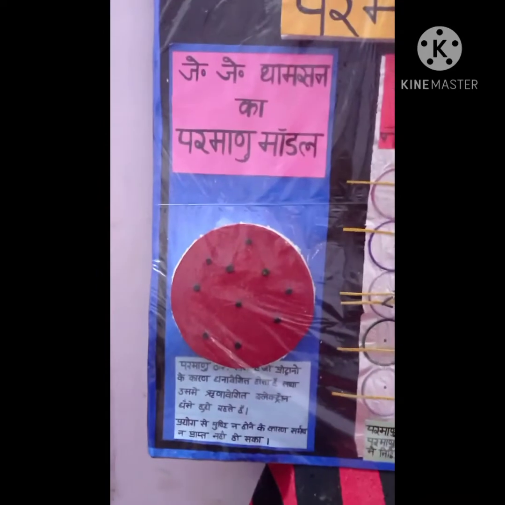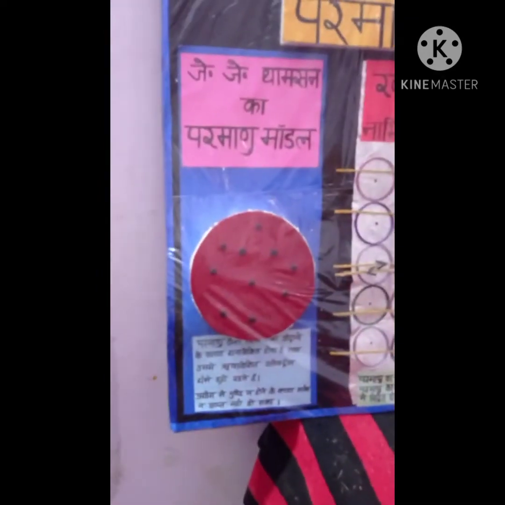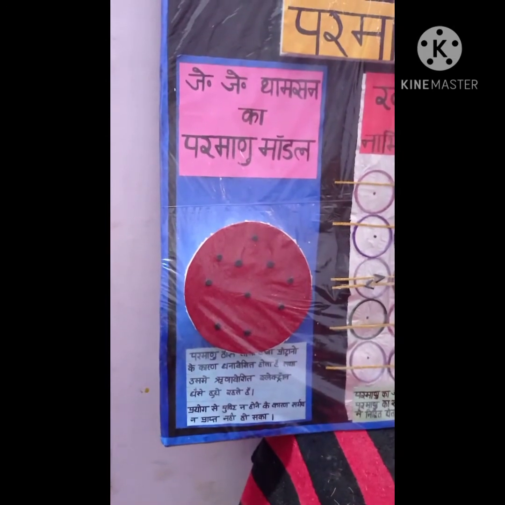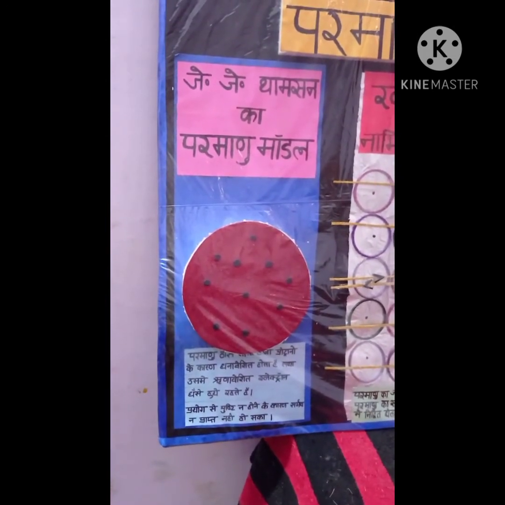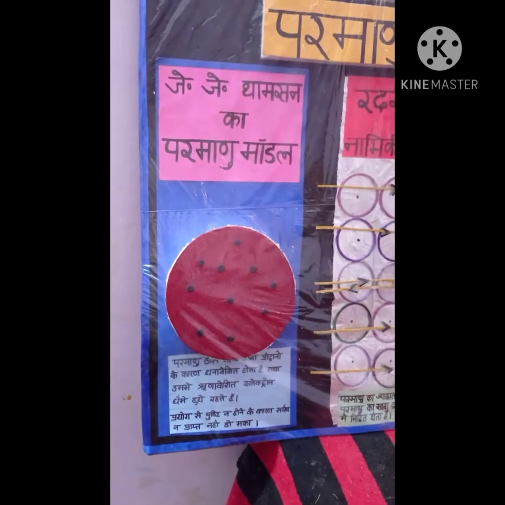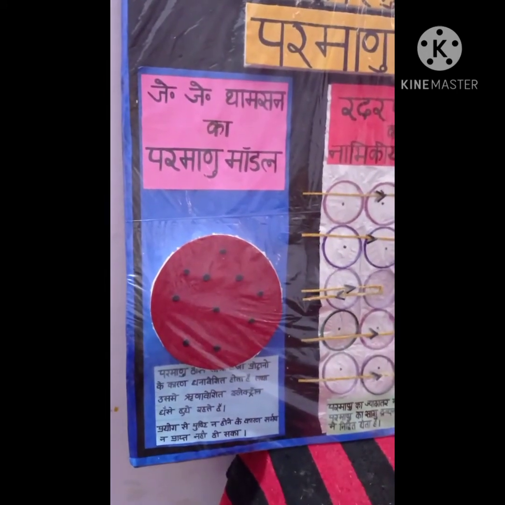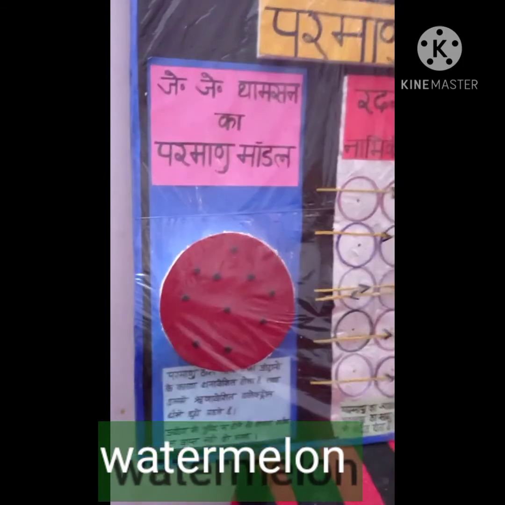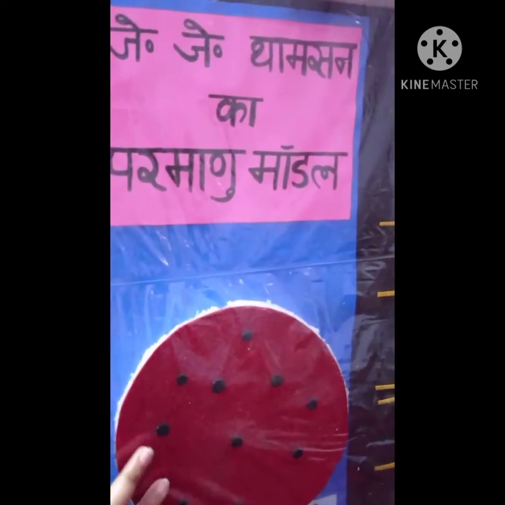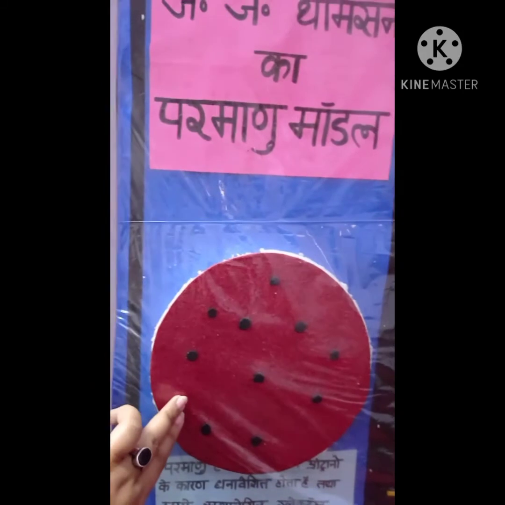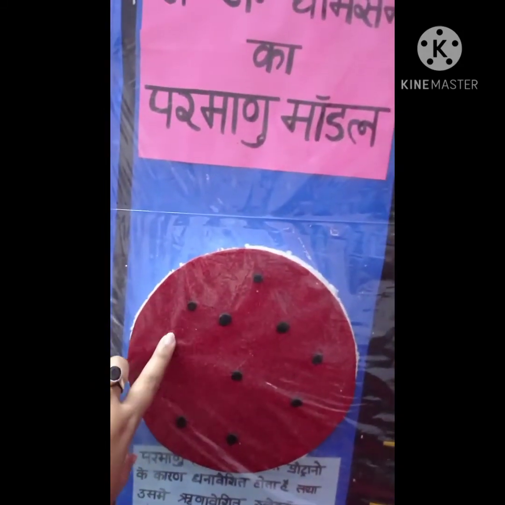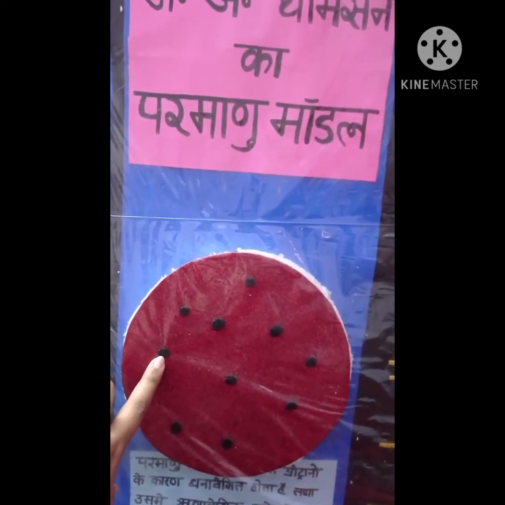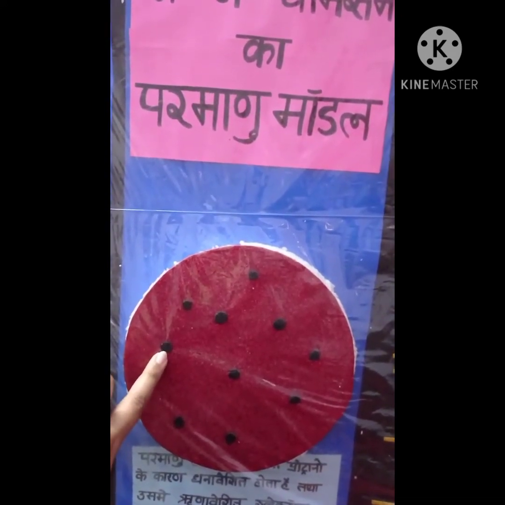In the first part of the TLM, I have shown the scientist J.J. Thomson. J.J. Thomson gave his atomic structure, and he said that the atom is just like a watermelon. The red part of the watermelon is just like the positively charged proton, and the seeds of the watermelon are just like the negatively charged electrons.